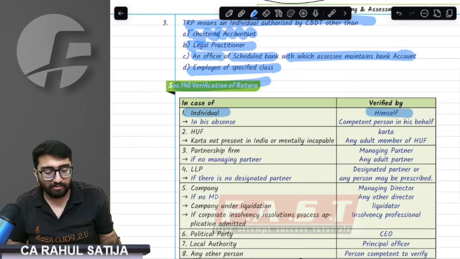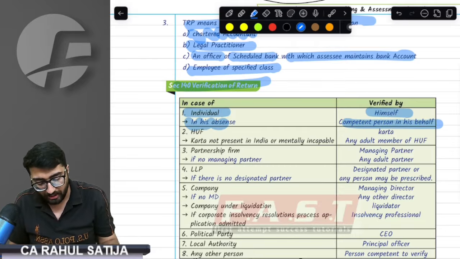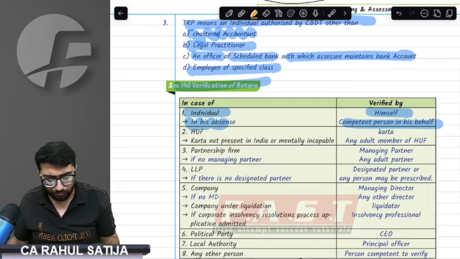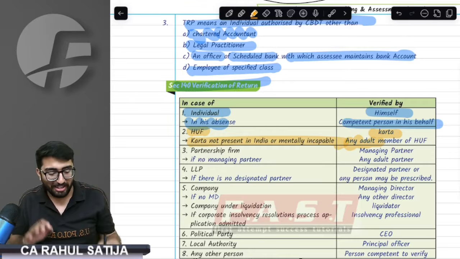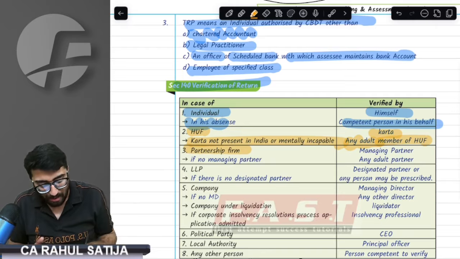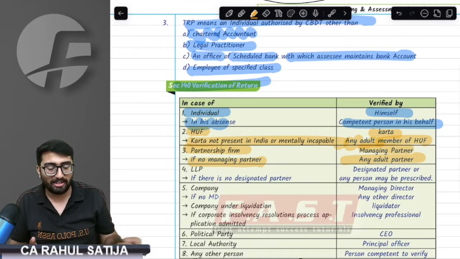The provision says an individual will e-verify himself. If he is not present in India, then any person competent on his behalf will e-verify. HUF will e-verify by the Karta. If the Karta is mentally incapacitated, then any adult member. A partnership firm will be e-verified by the managing partner, or if there is no managing partner, any adult partner.